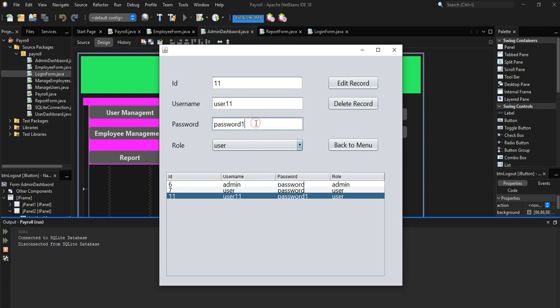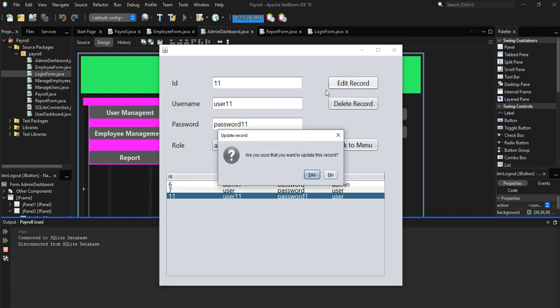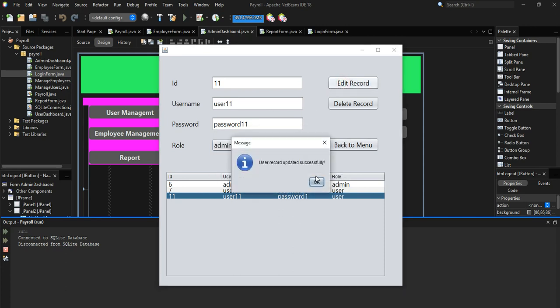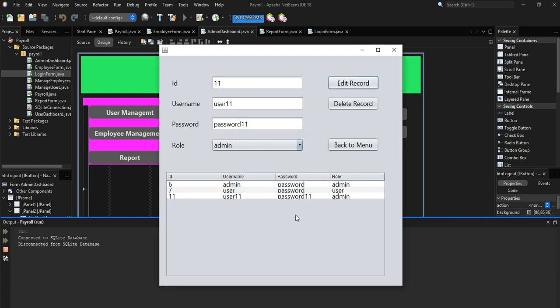You can also update the password. We can change the user to admin. When we click on edit, we click on yes. You can see user record updated successfully. We click on OK. You can see this user is user 11, password 11. Then the role is now admin. Alright, then any user you click, its record is going to reflect inside this text input. So now these text fields are containing all the records of the users.